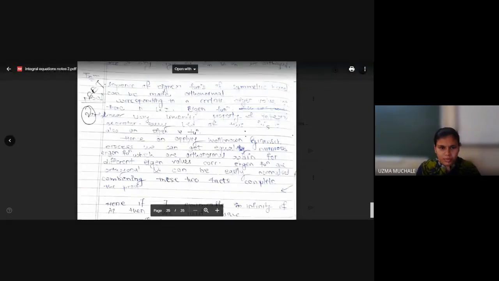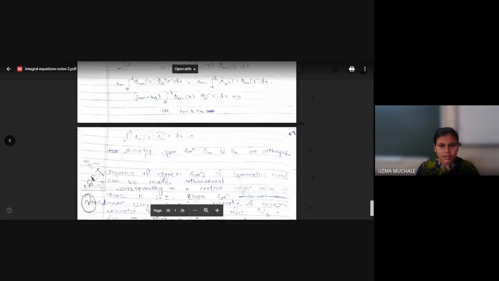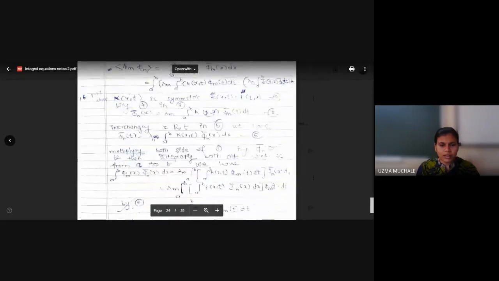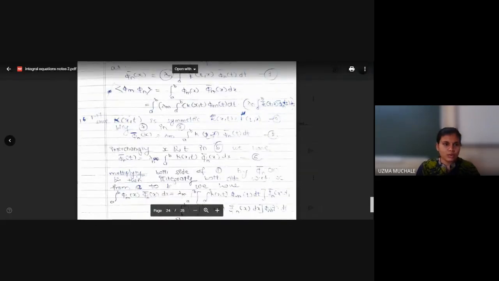Actually, in the PDF the proof for that is not there. I will share it later on. Those who want to study can study by their own, because the proof for that is near about 6 pages, and I don't think it will come in the MCQ examination. That means if you are going to appear for an MCQ examination, I hope you are not going to prepare for that. Correct?